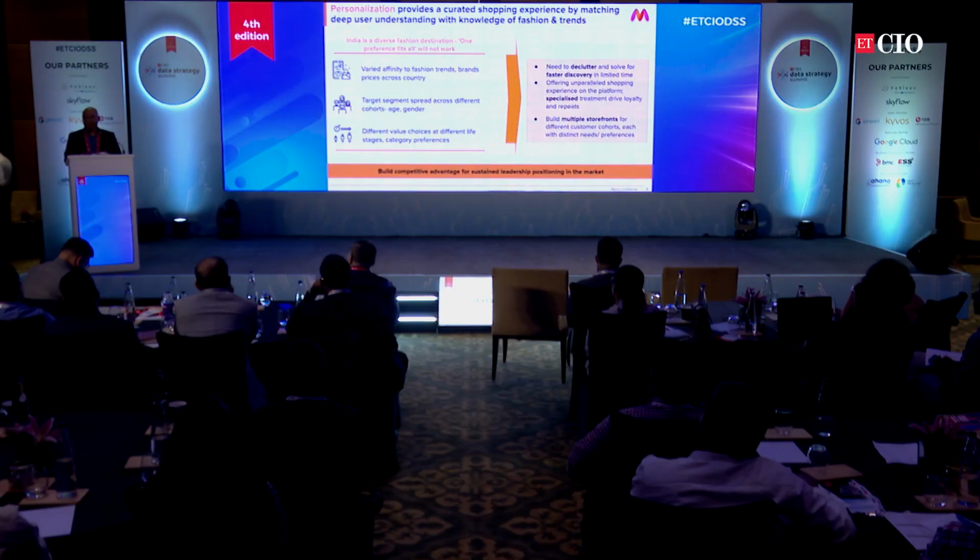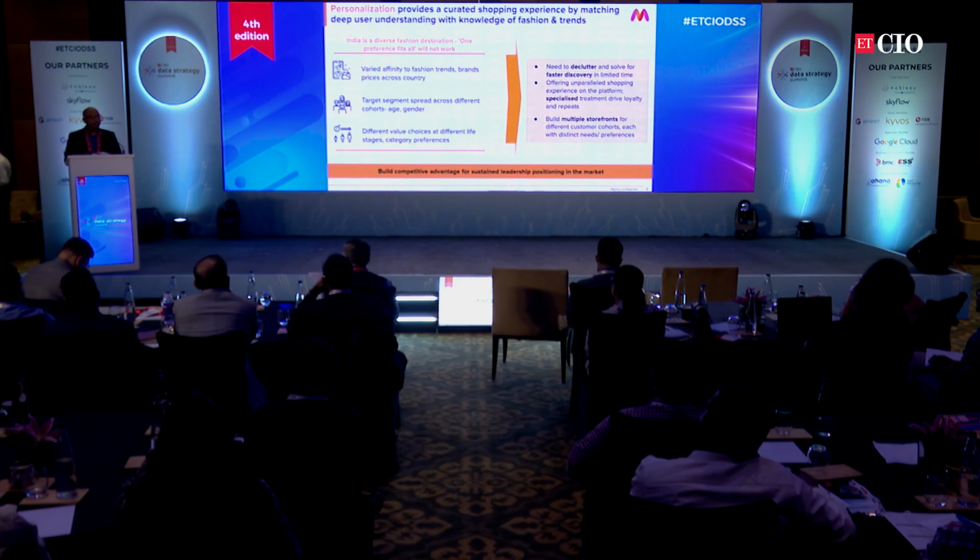We have different kinds of cohorts when it comes to age, gender, and so on. So that is another thing that we need to take into consideration. Different life stages people are on, whether somebody is newly married and what kind of things they would look for to wear, whether somebody is vacationing, somebody is a student, somebody is a new parent. Different life stages bring in different need states. How do we address these need states? So all of these factors we need to take into consideration when we are personalizing the experience for the user, right?